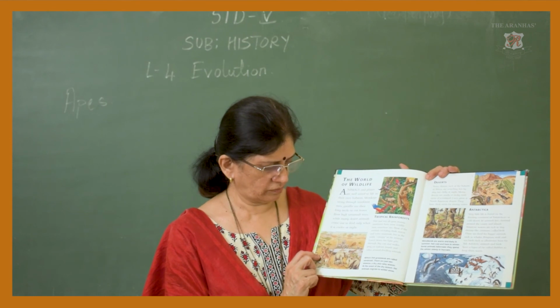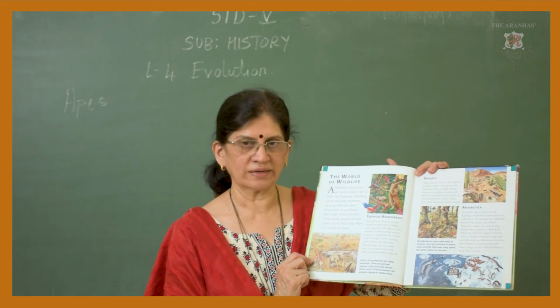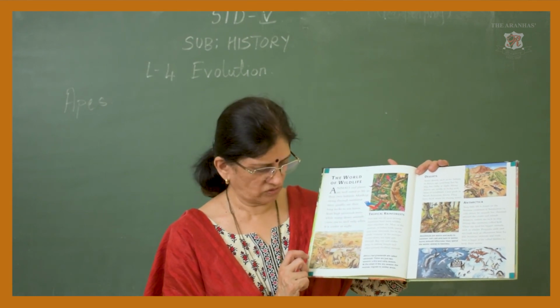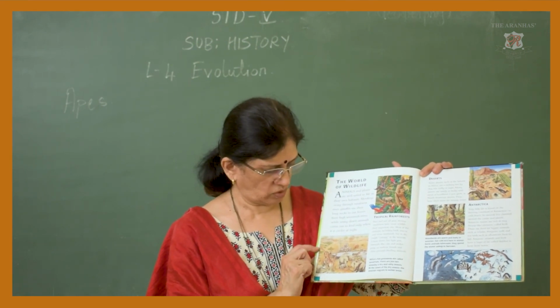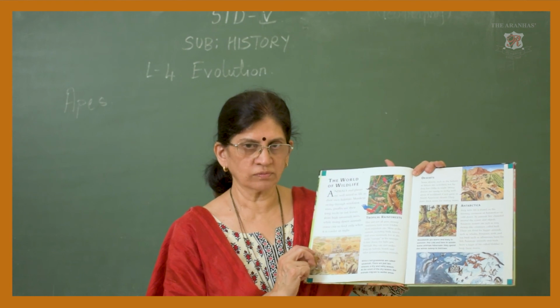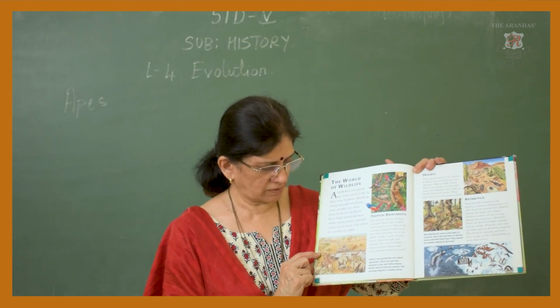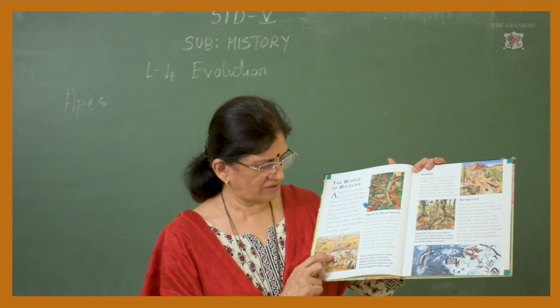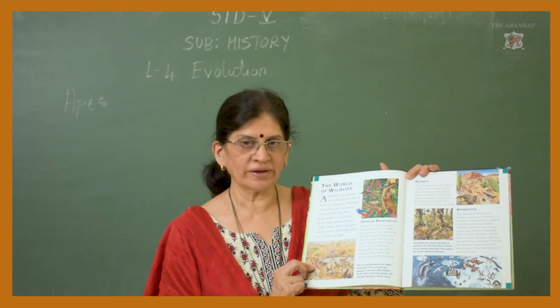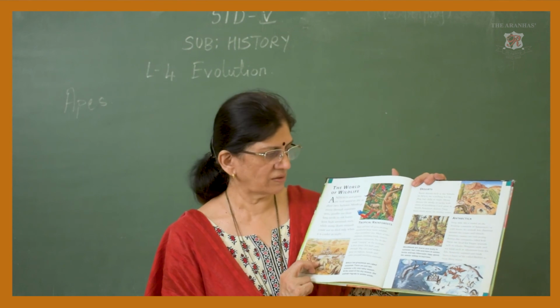The giraffe, it was not always like this. Millions of years ago it was small, it had a smaller neck. But because it has to eat the leaves of the higher branches, the neck has become elongated. Then elephants, zebras, they all survive only in these surroundings.